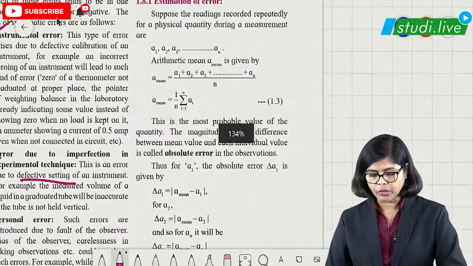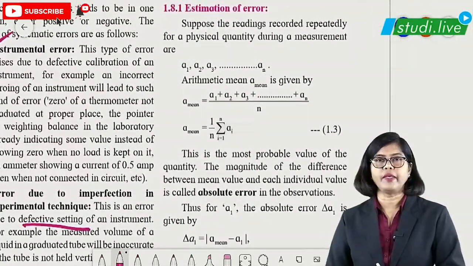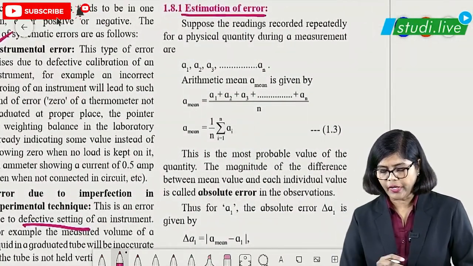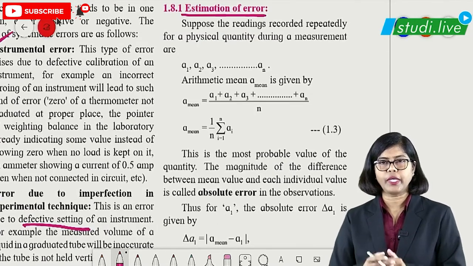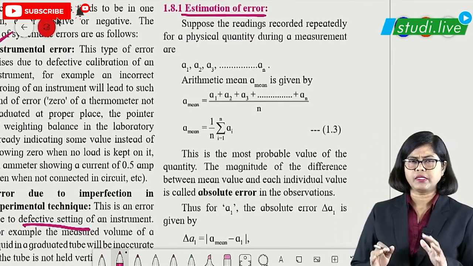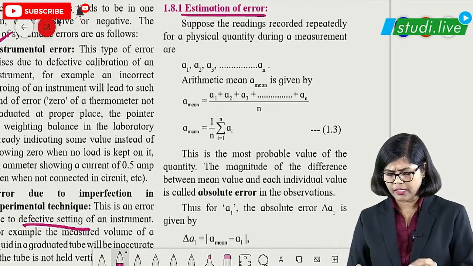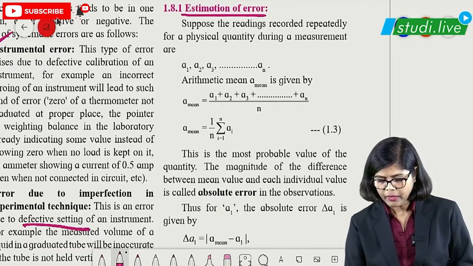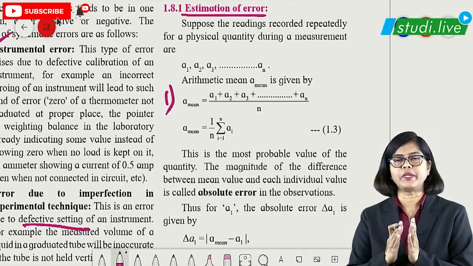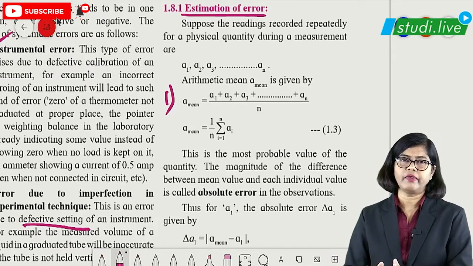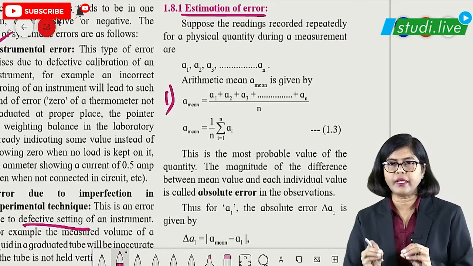And then we are going to talk about estimation of error. Estimation of error is also very important. Numericals will be asked on it. Suppose such a numerical is asked, these are the steps you have to follow. The first step: name the given readings A1, A2, A3, etc., and divide the sum by that number. If 5 readings are there, divide by 5.